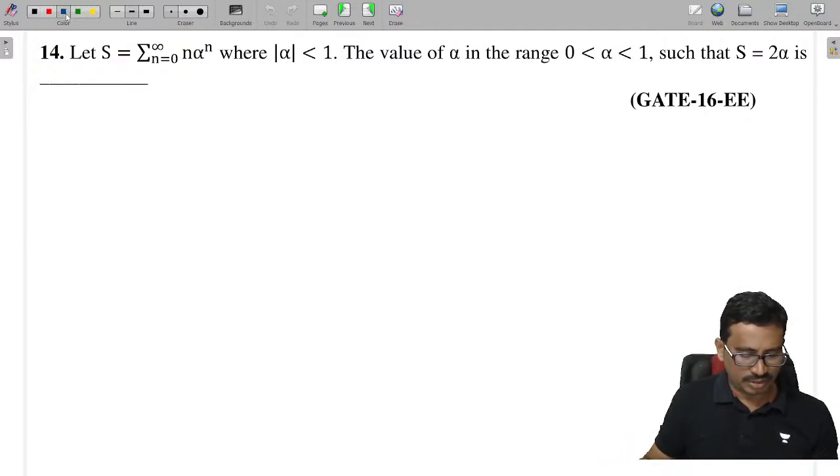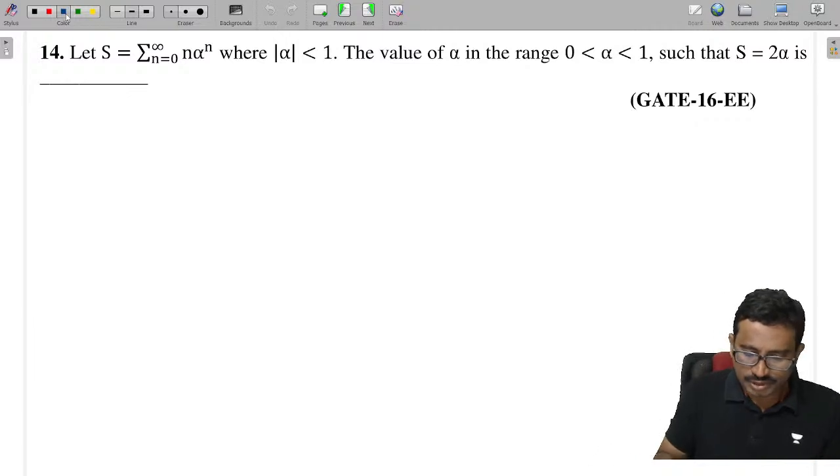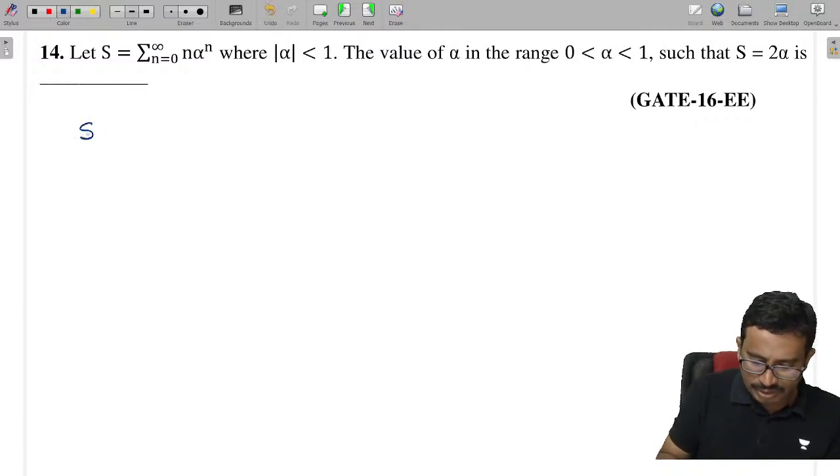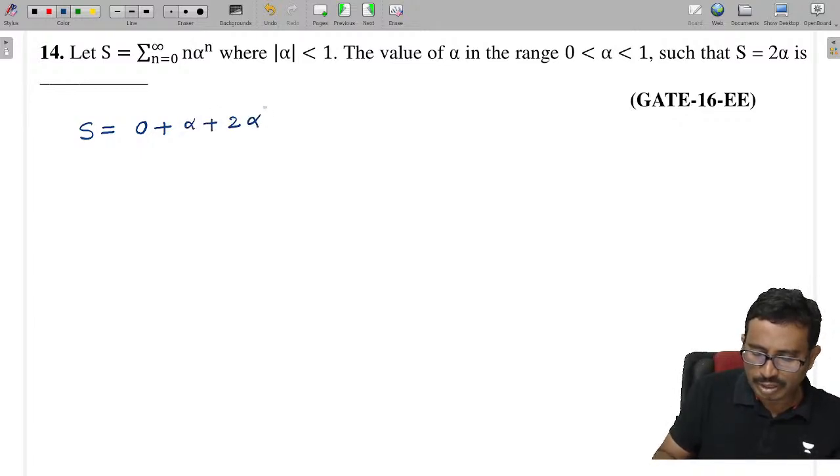Now tell me the series, how it is. If I expand this series now: n is equal to 0, plus n is equal to 1, that is alpha, n is equal to 2, that is 2 into alpha square, n is equal to 3, so 3 into alpha cube, like this it continues.